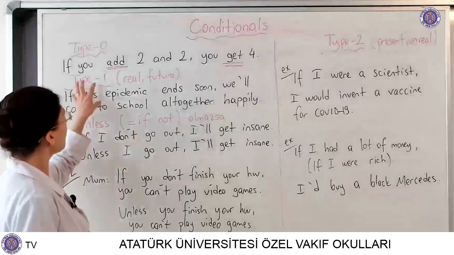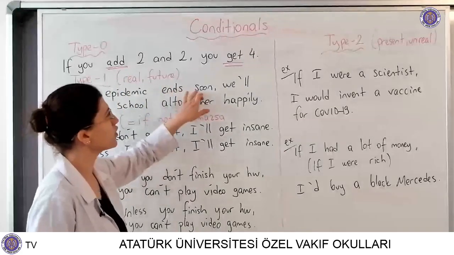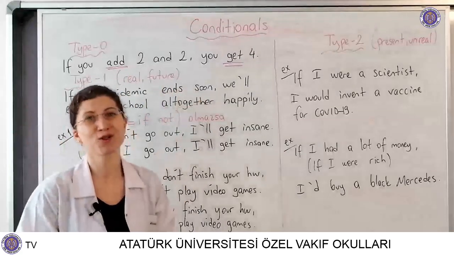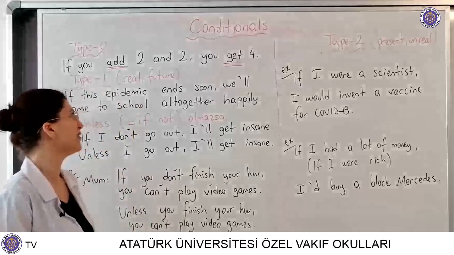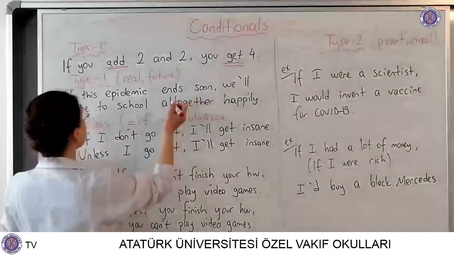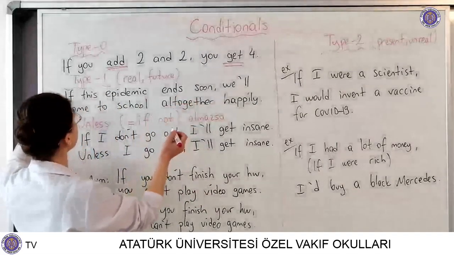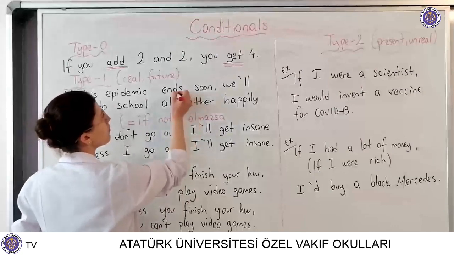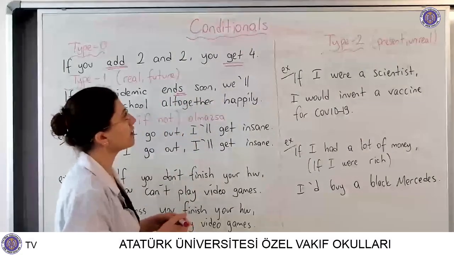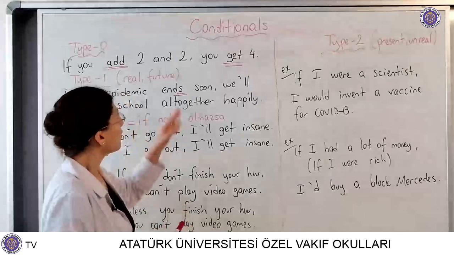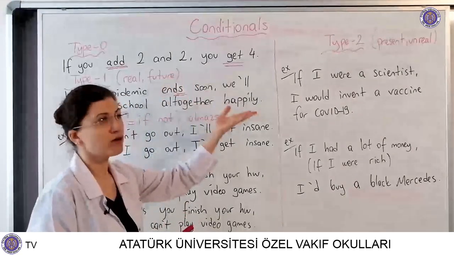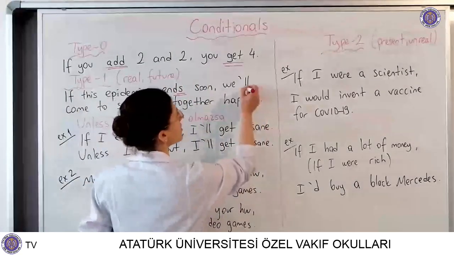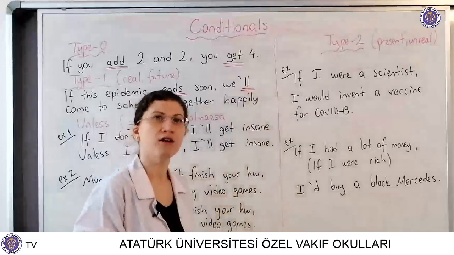If this epidemic ends soon, we will come to school all together happily. In the sentence with if, we use present simple tense, and we are talking about the future, so we use future tense in the other sentence. Will or won't, you can use.